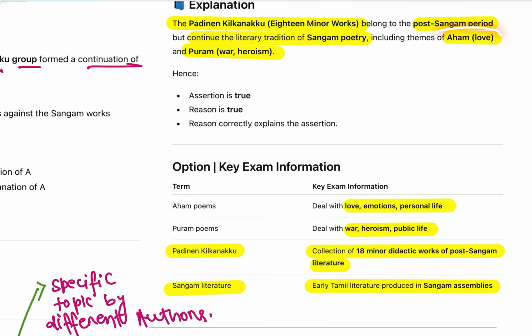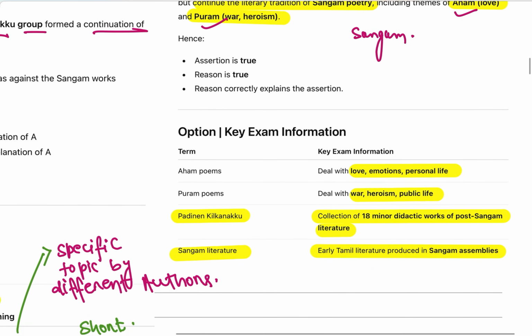These themes, Ahom and Puram, were seen in Sangam literature. However, the Padinen Kilkanakku, the 18 minor works of the post-Sangam period, also continued the legacy of putting Ahom and Puram in the creation.